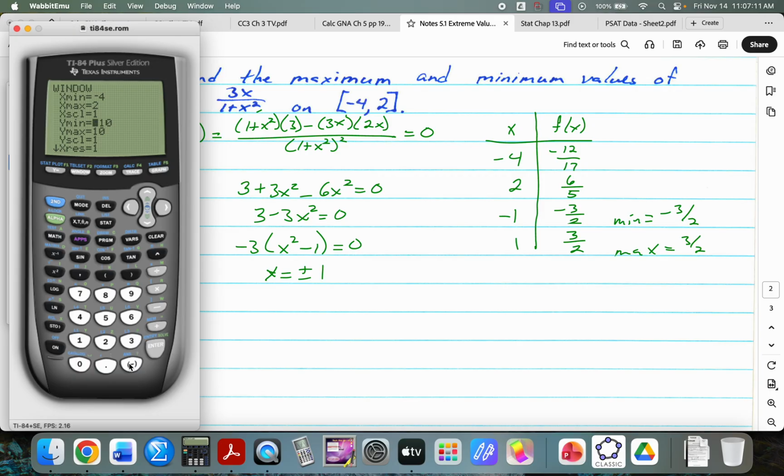So I'm going to say, go from negative 2 to 2. And it should all be in there. Oh, okay. That confirms what we found. If I trace this to negative 1, we do get the lowest point in that window. And if I trace it to positive 1, I get the highest point in that window.